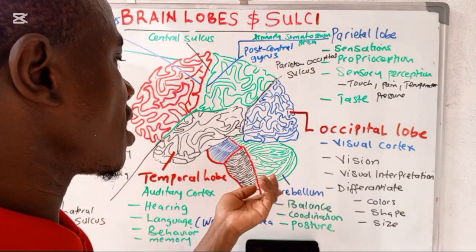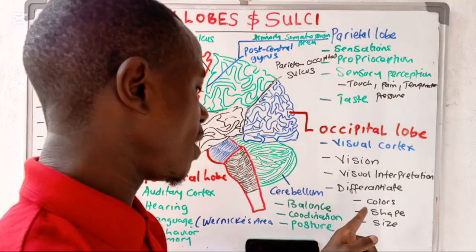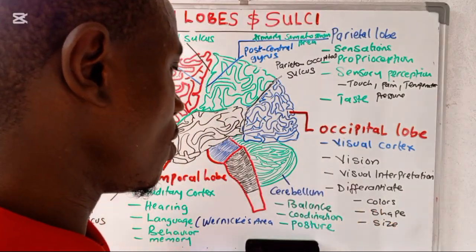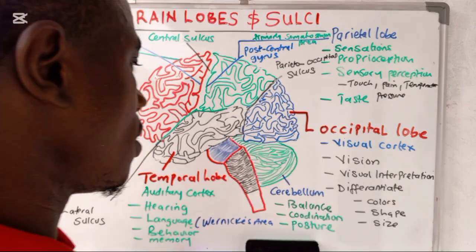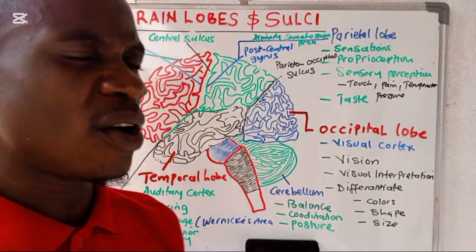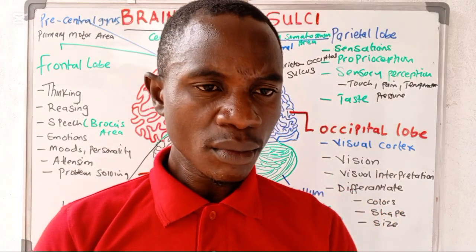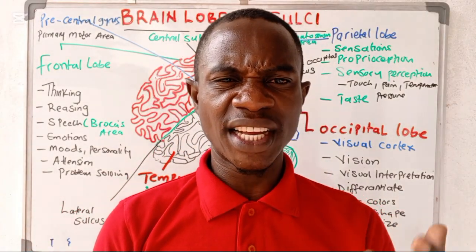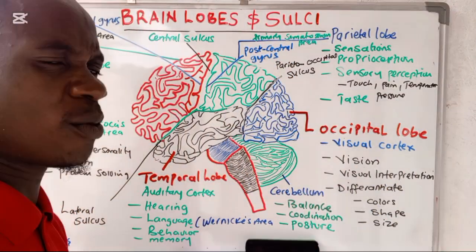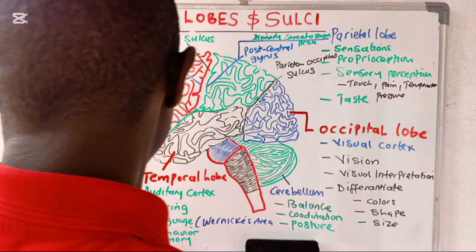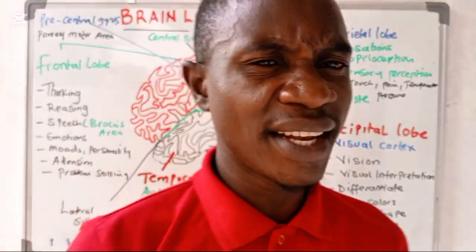And then finally, we summed up with this kind of structure, which we are calling the cerebellum, that's going to be aiding in balance, coordination of the movement, and then also helping in posture. And then finally, we said that the brainstem, more especially the medulla oblongata, is going to be responsible for some of the autonomic functions like heart rate, respiratory rate, and then also regulation of the blood pressure, and very many other autonomic functions going to be coming from the brainstem. Okay. This really covers the brain lobes and then the different sulci.